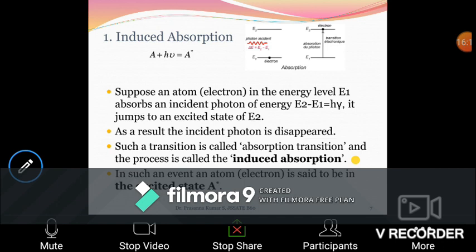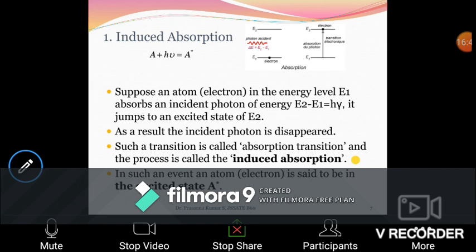So for me here E1 is the lowermost state. I may call it the ground state. E2 is the next excited state. Now a photon, look at the red, is going to be incident on the system where the atom is in the lower energy state. So now the atom or particle is sitting at E1.